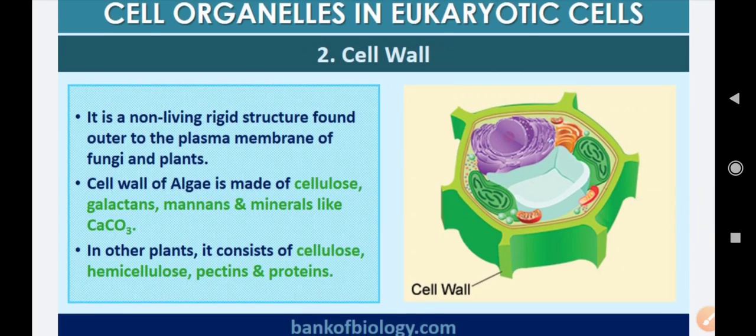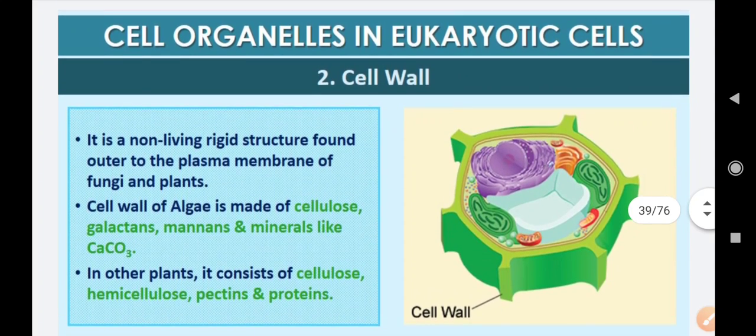Now let's move on to the next one, the cell wall. We know that in eukaryotic cells two types of cells are there, plant cell and animal cell. In plant cells especially, the cell wall is present, but in animal cells the cell wall is absent. The composition of the cell wall differs in different organisms. For example, in algae it contains cellulose, galactans, mannans and minerals like calcium carbonate.